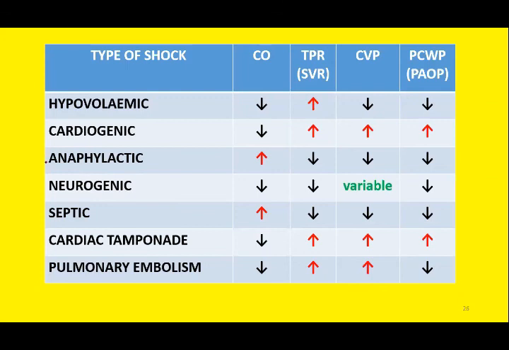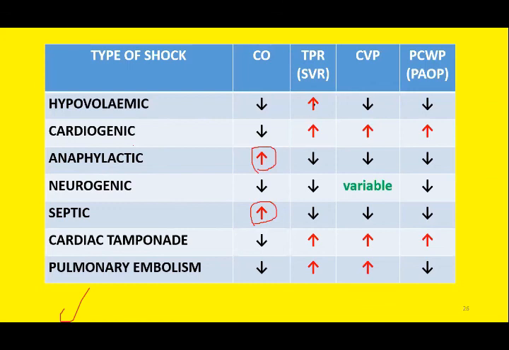But in anaphylactic and septic shock, the cardiac output is increased. So you can see increase in cardiac output in anaphylactic shock, increase in cardiac output in septic shock. That is the reason these two types are known as high cardiac output shock. Now if we compare the total peripheral resistance,